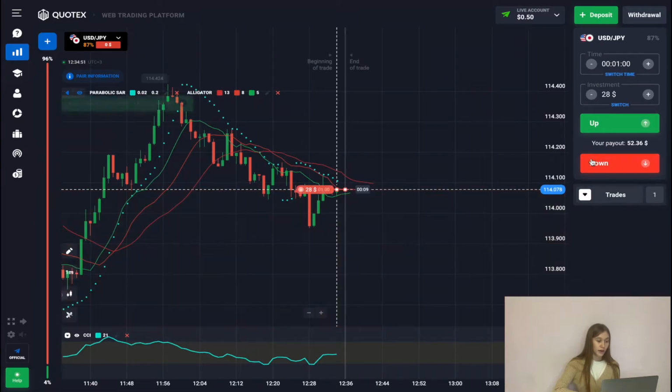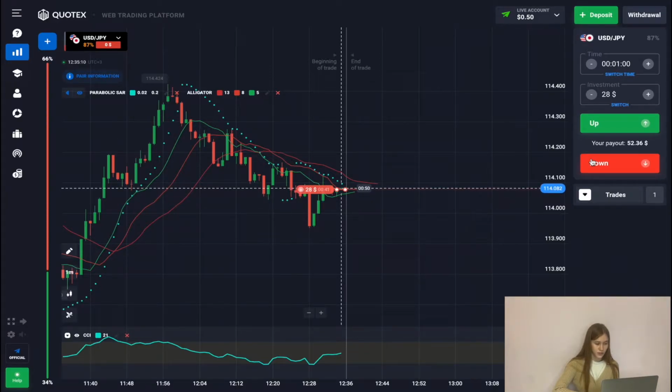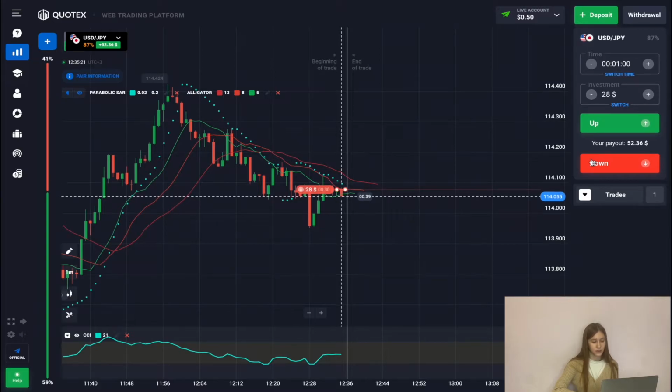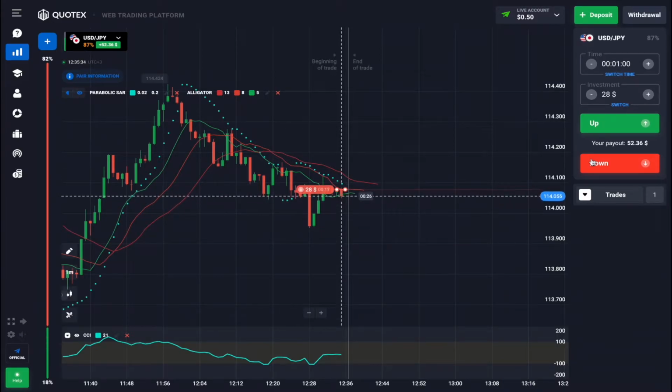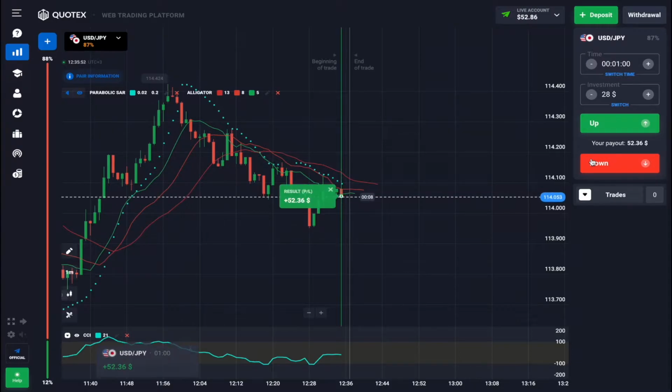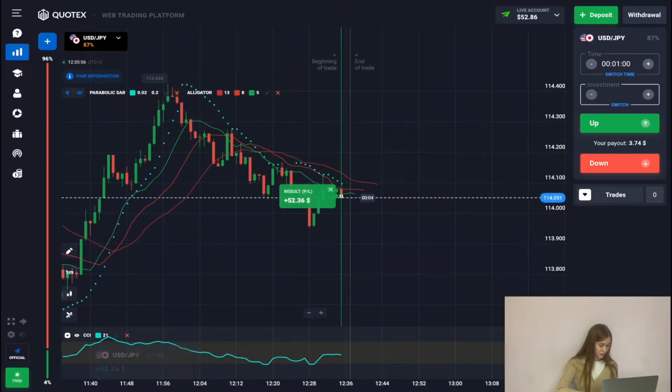And let's open our trade on a downtrend. Now we see that we have formed support and resistance levels. A downtrend dominates from where the price starts. Therefore, we see that the moving averages have a sideways movement like the parabolic, so we can expect that the price will change now. So we expect a red candle and successfully close our deal. And we successfully close the deal and continue trading.